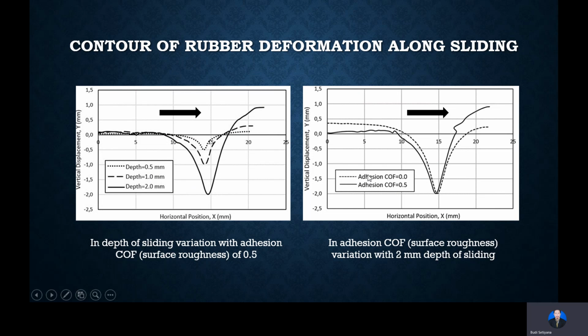The dotted line represents the smooth surface, and the dashed line represents the rough surface. It is shown that for the rough surface, the deformation on the right-hand side is higher than the left side of the rubber surface contour, but for the smooth surface, there is no difference between the left side and right side.